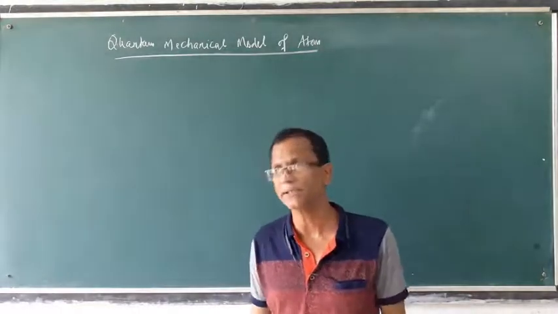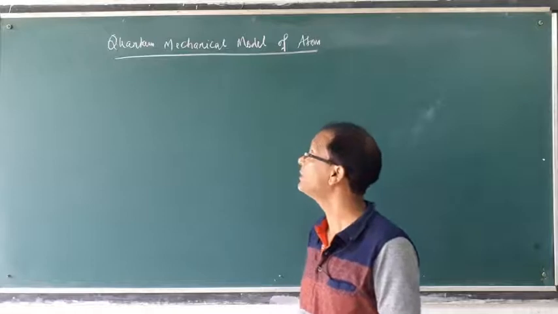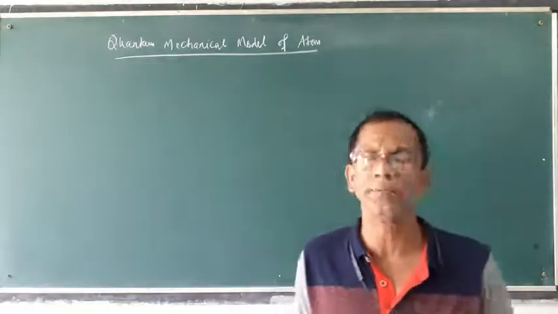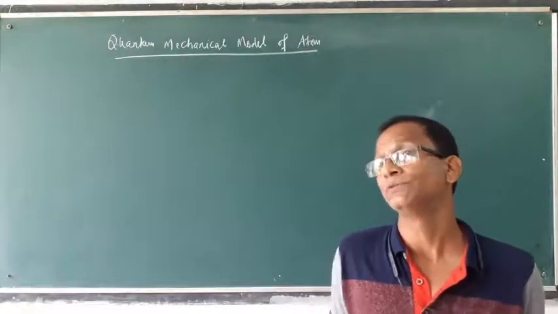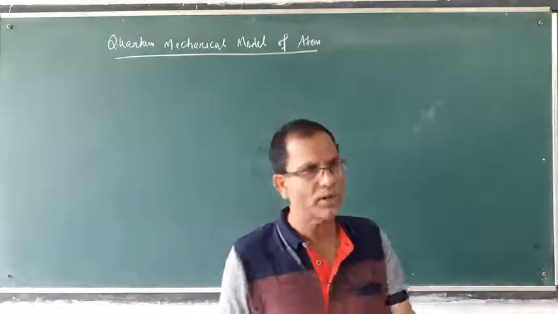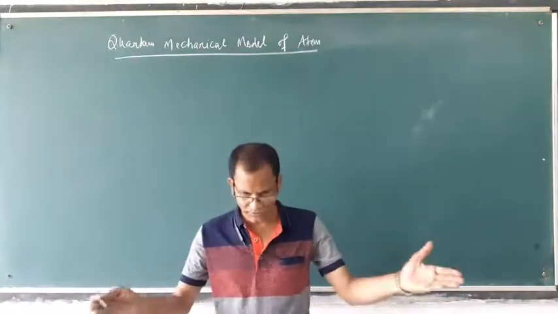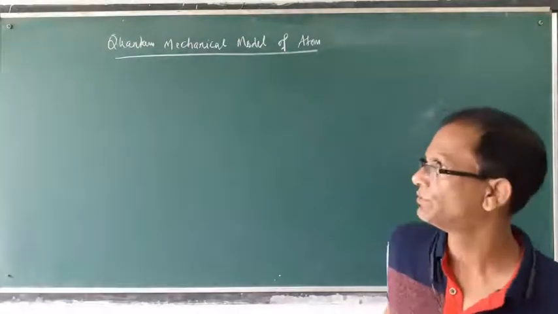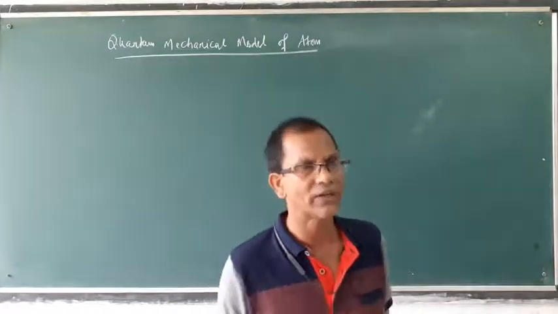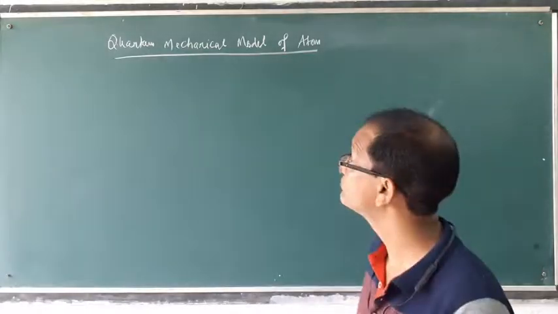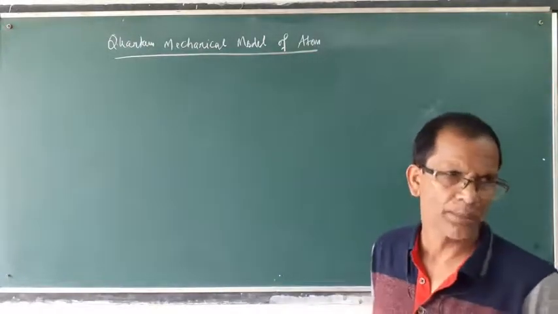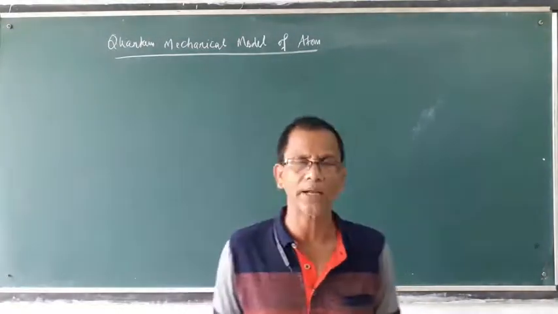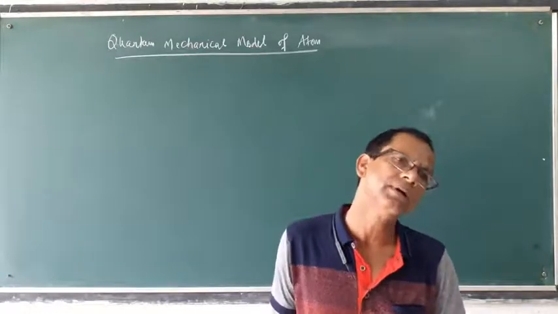That's why the quantum mechanical model is somewhat better. It is based on the combination of both particle and wave character, and particularly the behavior of microscopic particles can be explained by quantum mechanics.